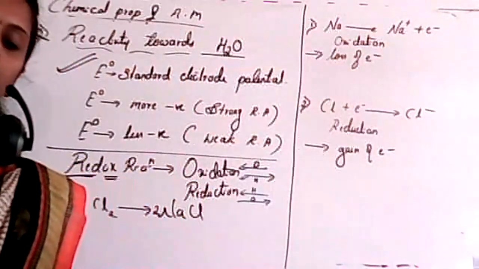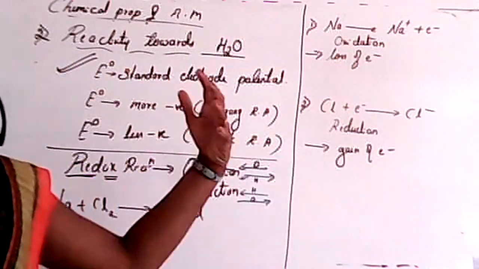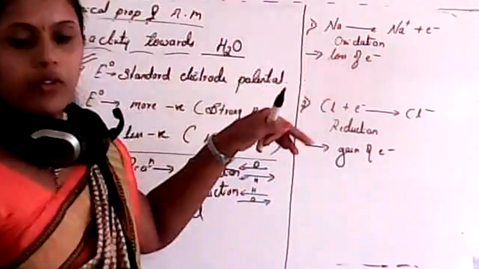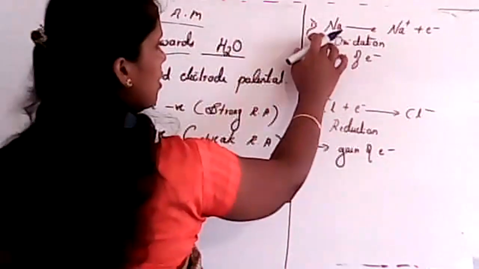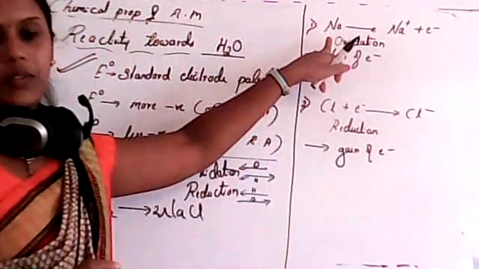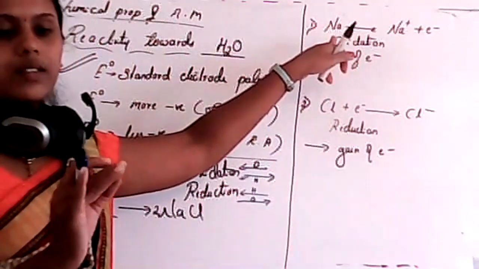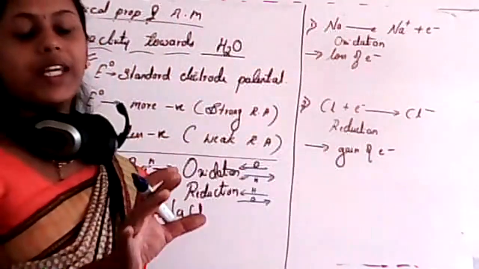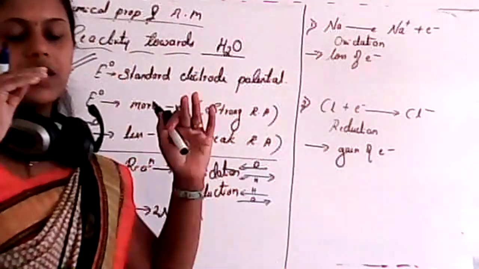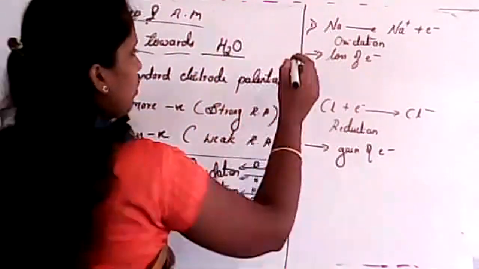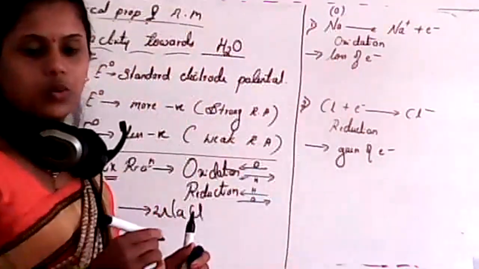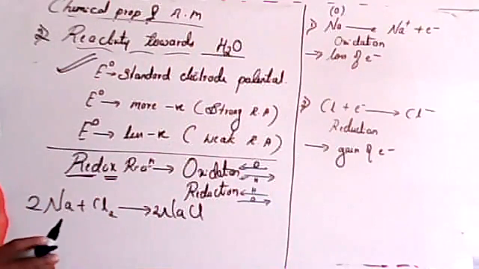So now I already told you how to state that in terms of oxidation number. What is the oxidation number of sodium in this case, student? See, whenever we consider the elementary state of any element, its oxidation state is always zero. So that's why in this case, the oxidation state of sodium is zero.